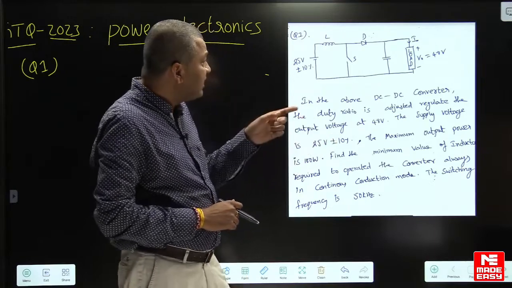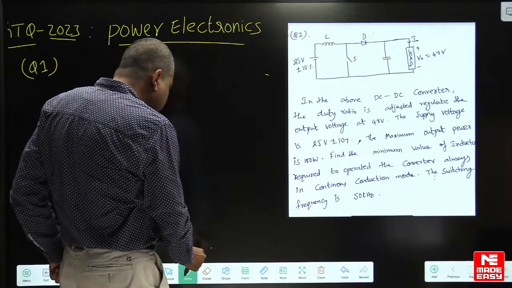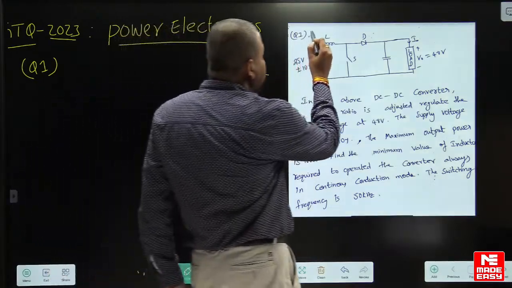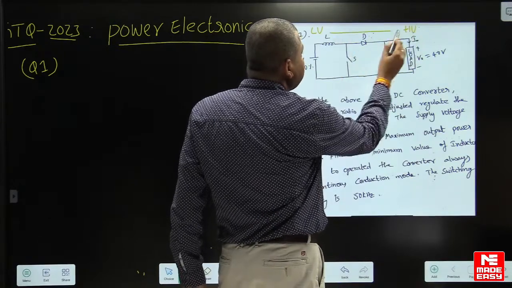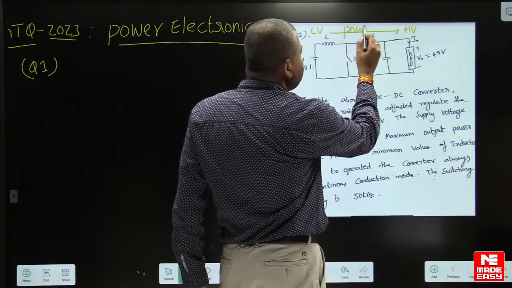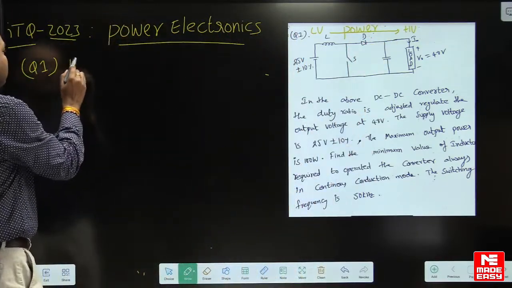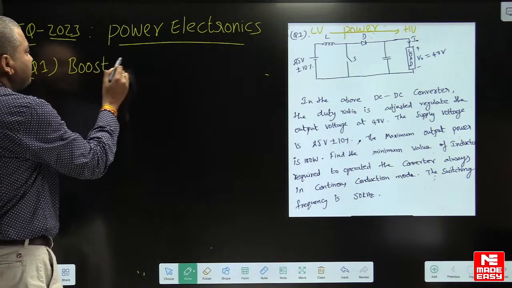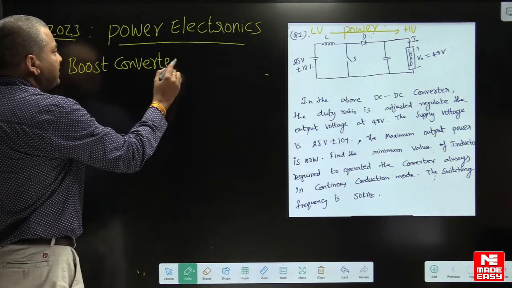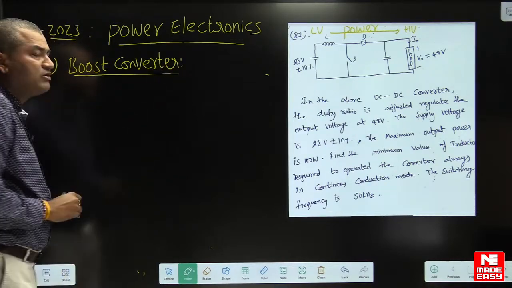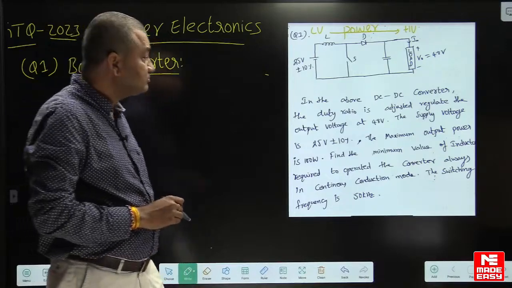Okay. So here, if the inductor is near the supply side, wherever we have the inductor, that is actually the low voltage side, and this is the high voltage side. So power flows from the low voltage to the high voltage side. So it must be a boost converter. So question number 1 is actually a boost converter. The examiner did not specify that it is a boost converter. Just looking at the circuit diagram, we have to come to the conclusion that it is a boost converter, right?